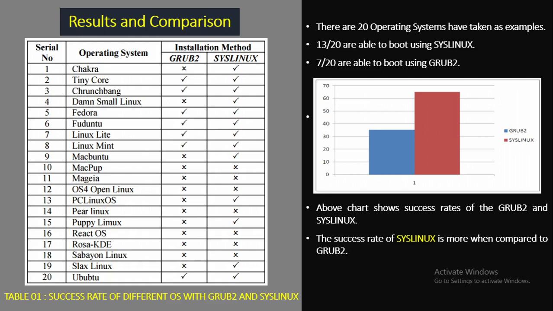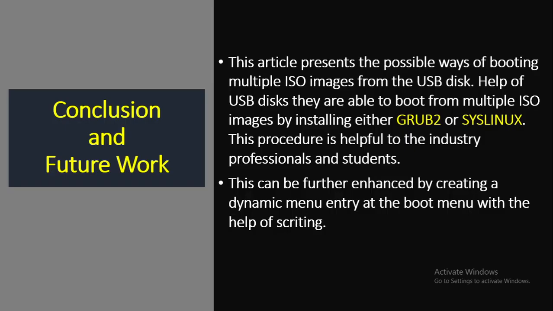So 13 operating systems are supported to boot using syslinux and only 7 operating systems are supported to boot using the grub2 method. You can see in this graph chart that it clearly shows the success rate of syslinux is higher compared to grub2. That's the final result they came up with. Now we will move to the final part of the research paper: conclusion and future works.